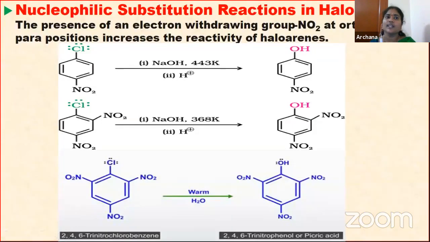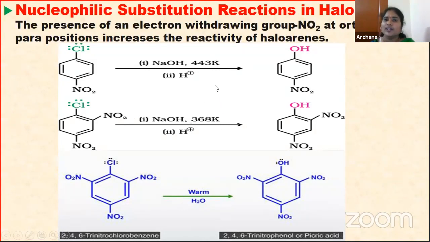We will see the previous one. See here, the NO2 is present at the para position on the chlorobenzene. So in presence of sodium hydroxide at 443 Kelvin, the substitution by the OH nucleophile takes place a little bit easily. Why? Because the reactivity is increased with the help of this NO2. And see here, both ortho position and para position are there. Therefore, the reactivity still increases.